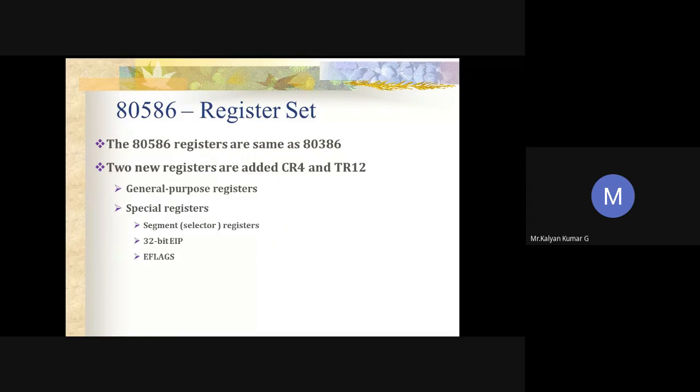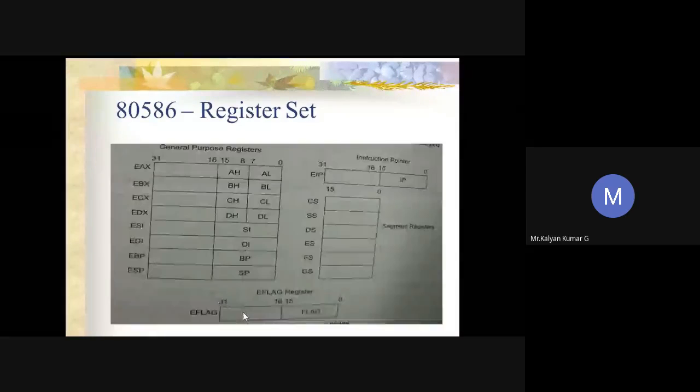In addition to it, 3 new flags have also been added in the eFlags register of this Pentium processor. Of these 3 new flags, 2 flags are used to support the virtual 8086 mode of operation, and the third flag indicates whether a processor supports CPU ID instructions. Whenever the processor can set and clear the ID flag, it can execute CPU ID instructions. Those are the 3 new features added in the Pentium processor, and the rest of the registers are almost the same.